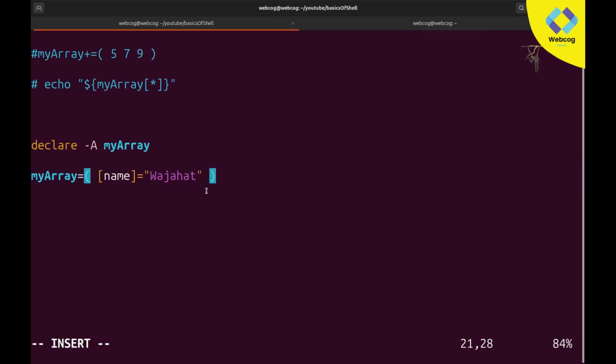So now add one more value. For adding more values, first of all I am going to declare a key. For example, I will declare a key by the name of age equal to, and its value will be 20. After that you can also add one more key. For example, I will add one more key by the name of passion, and here equal to, and here you need to pass a value. So this will be a string. I will pass developer.